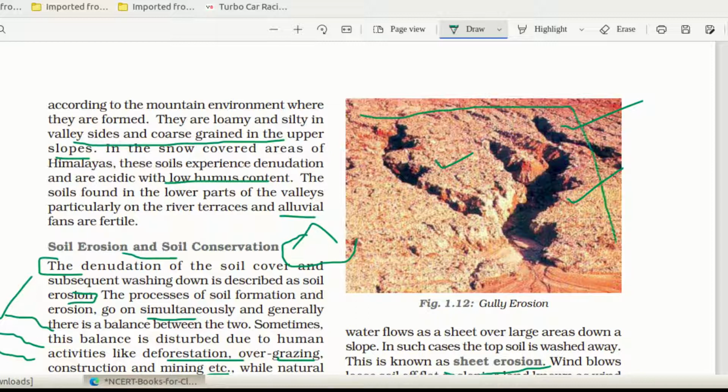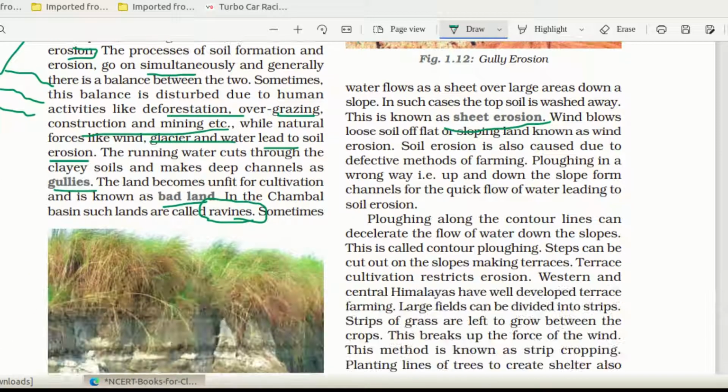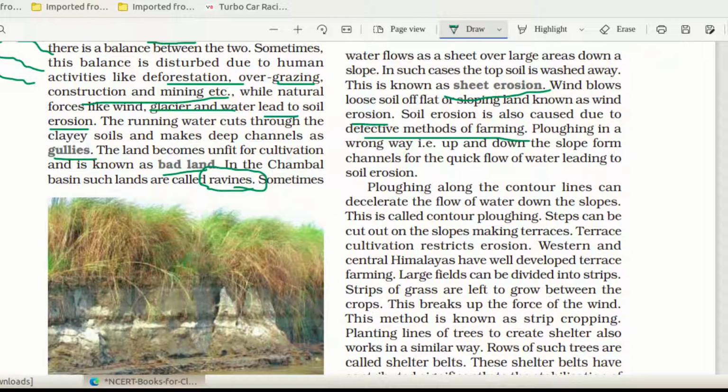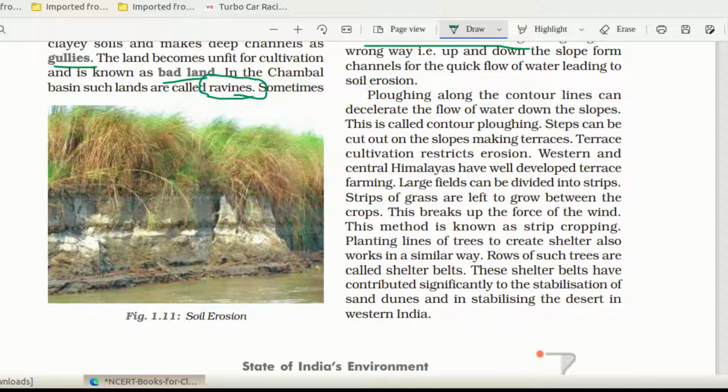This is gully erosion. Sheet erosion means that instead of a channel, water will be going completely like a sheet, just like this sheet. This whole area is going. Then after heavy rain and all, you can see the soil is completely missing from this area. That is known as what? Sheet erosion. Wind blowing loose soil off flat or sloping land is known as wind erosion. Soil erosion is also caused by defective methods of farming and plowing in the wrong way, up and down the slope, forming channels, which also leads to soil erosion. So all these wrong methods of cultivation can also cause soil erosion.